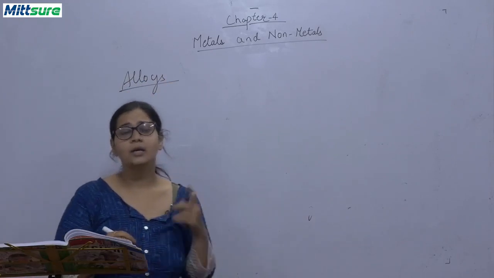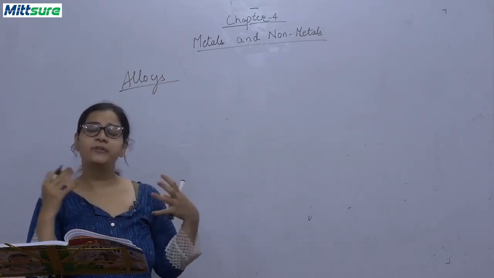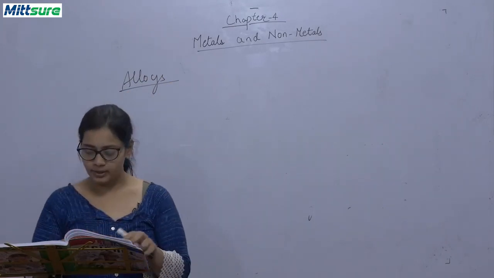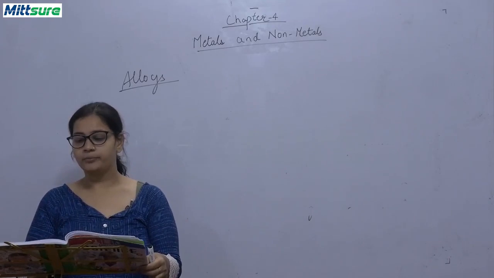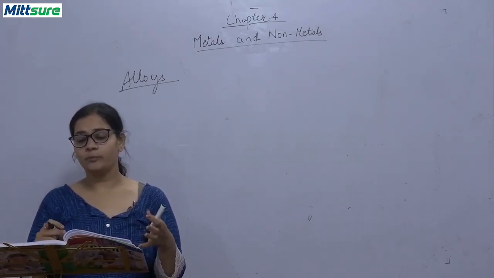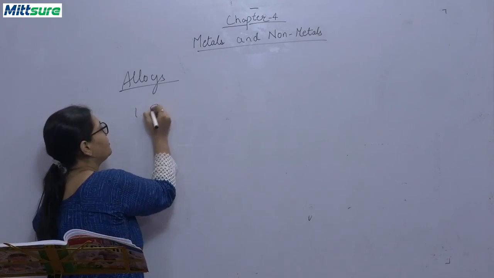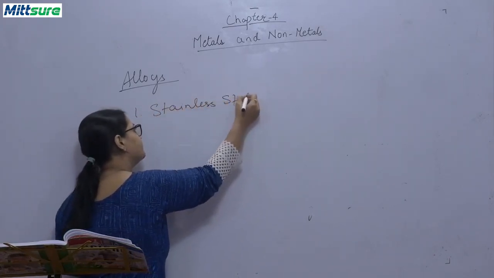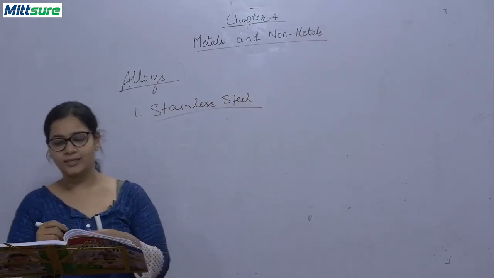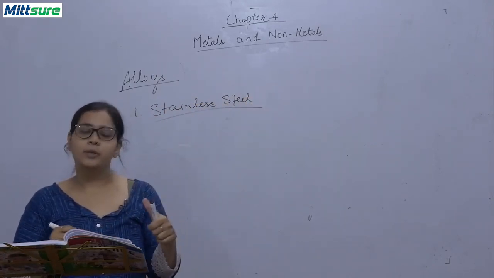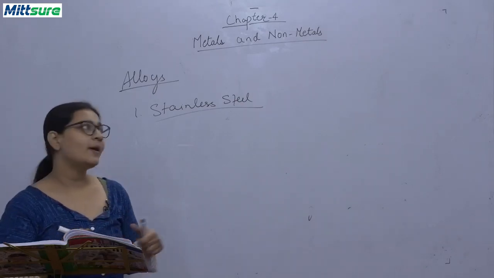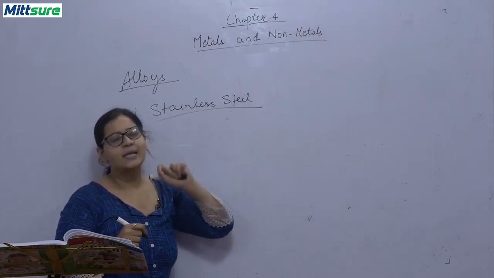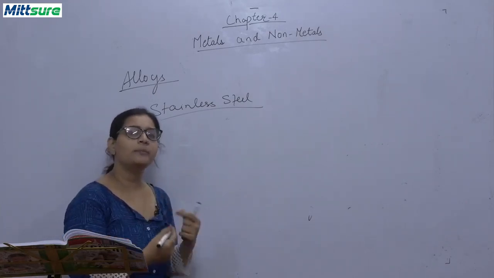So the heading is alloys. When different types of metal combine in a definite proportion, they form alloys. It can be a metal or also a non-metal. The first alloy that we will be studying is stainless steel. This is the most common alloy in use, made by combining iron with carbon and some traces of other metals like chromium and nickel.